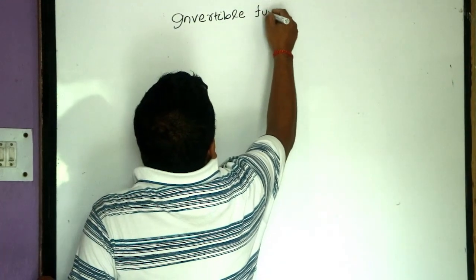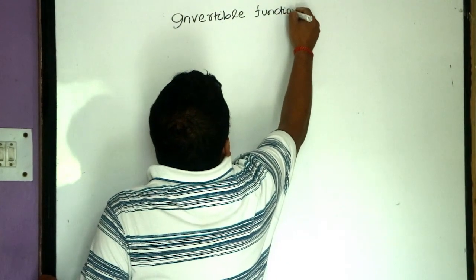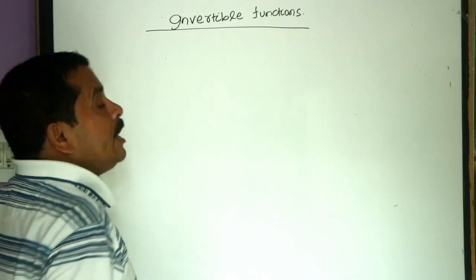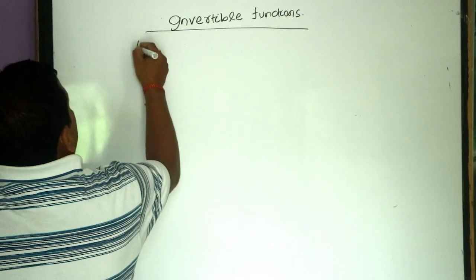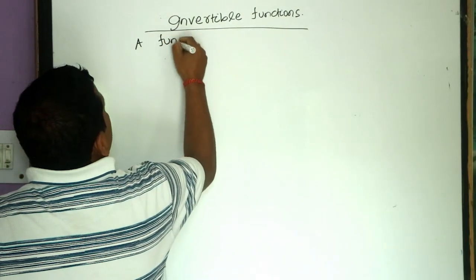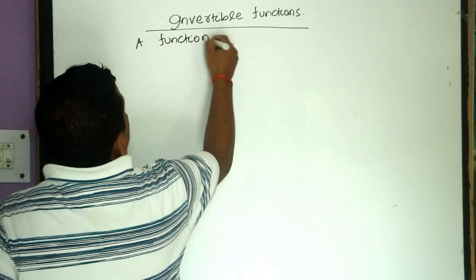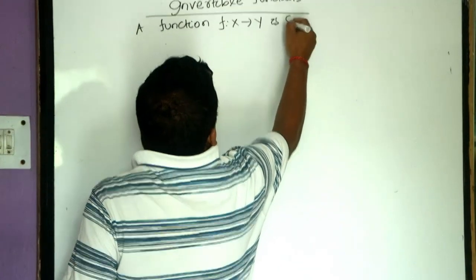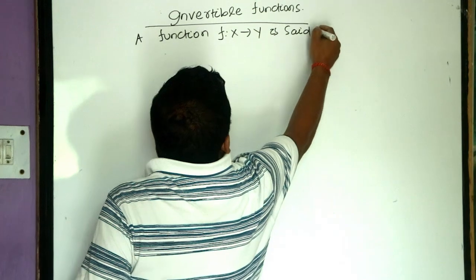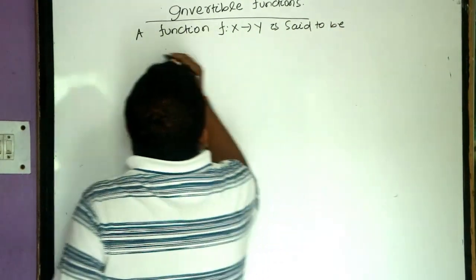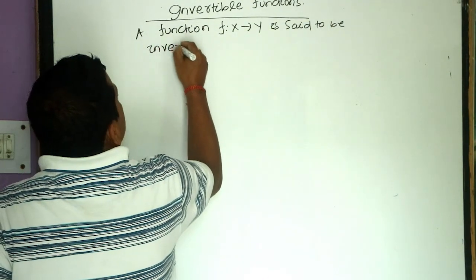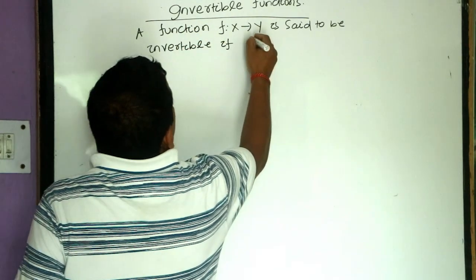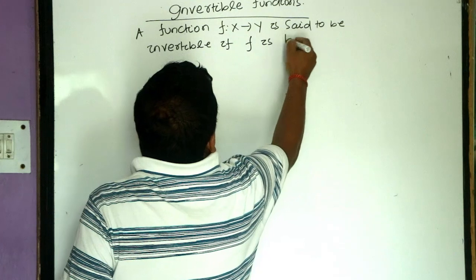Invertible function. A function f from X to Y is said to be invertible if f is bijective.